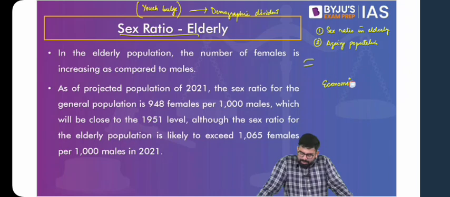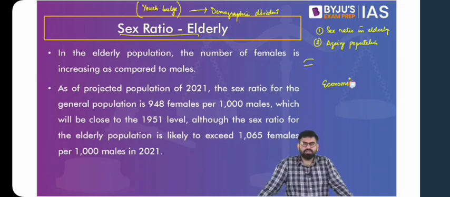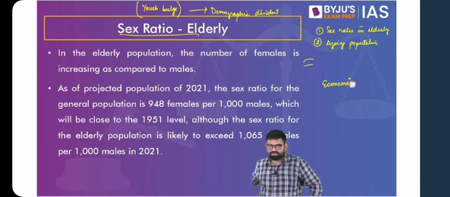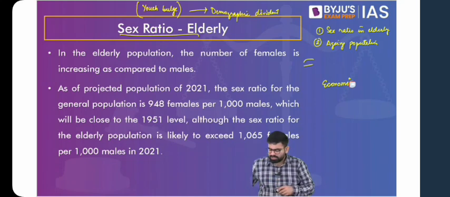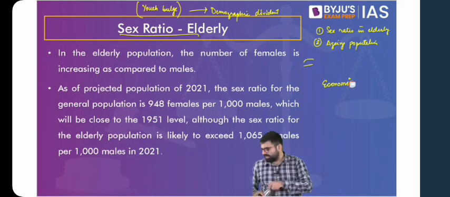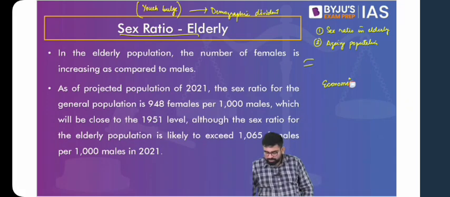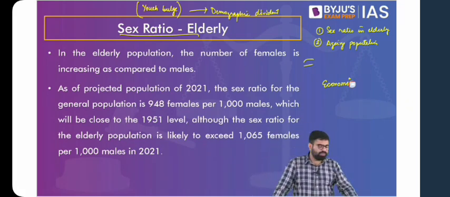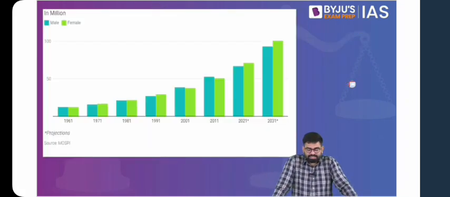And also, you remember that in the very old age, people do not tend to get remarried. Yes, it looks like a social need, and it has to be promoted so that the elderly can take care of themselves. Yes, it can definitely be promoted as a value, but we do not find it. So yes, there can be various problems with respect to the increase in sex ratio among the elderly. Yes, sex ratio is increasing, but in the elderly population.